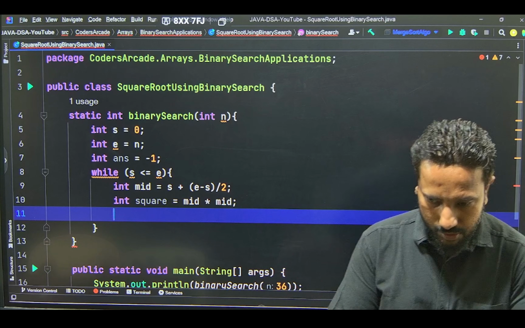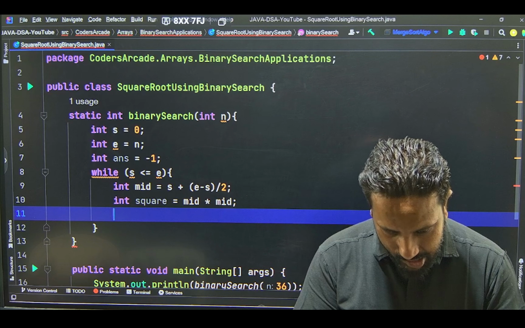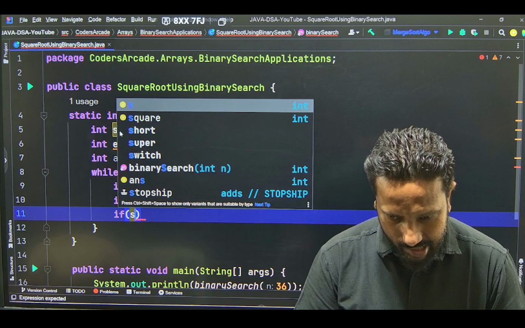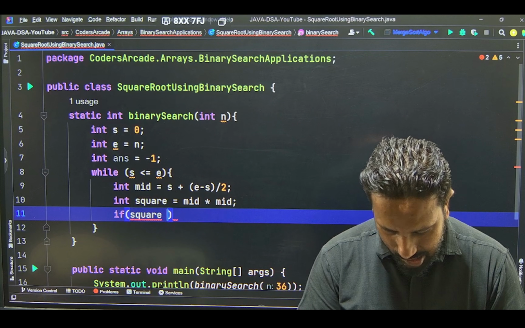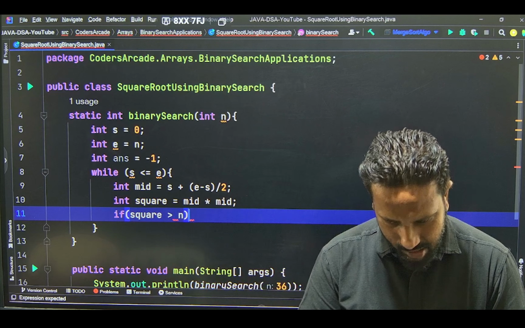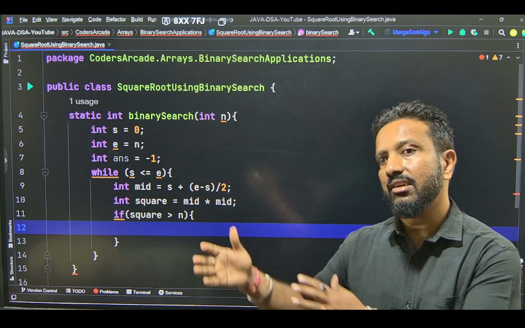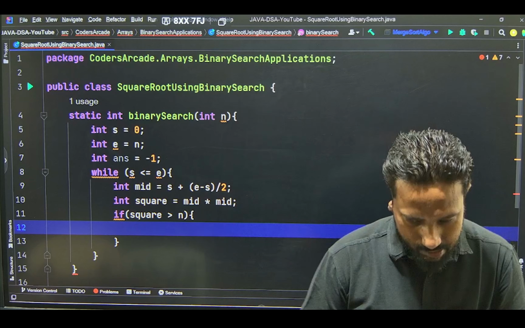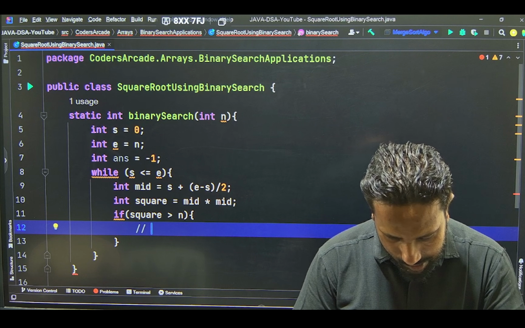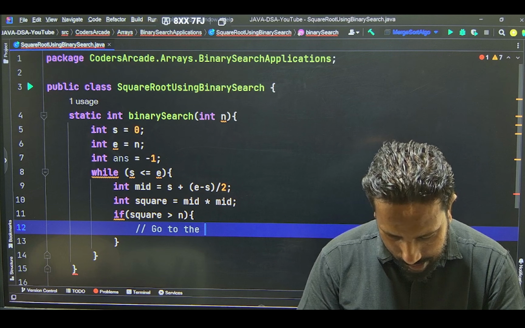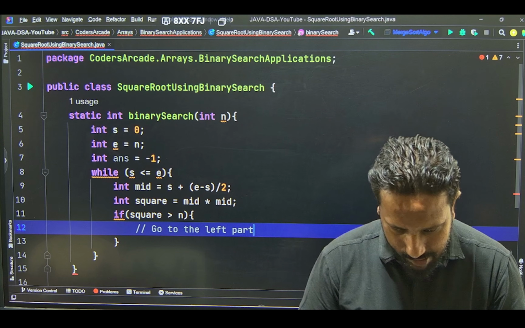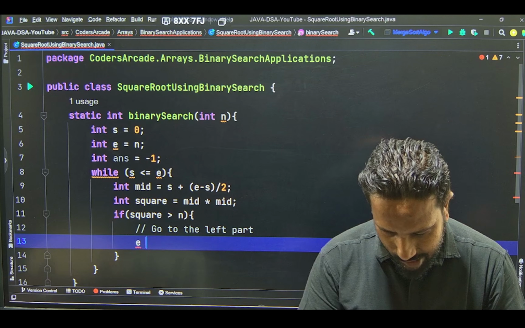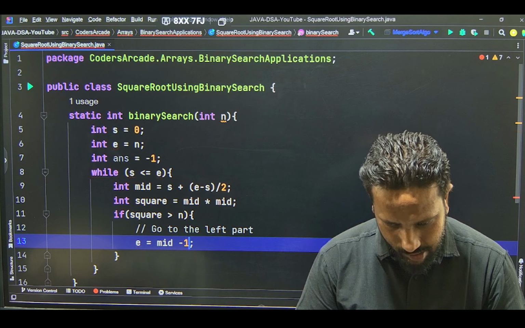Fine. So as we discussed, if our square is greater than the number, then obviously we are going out of bounds. Actually, we are not on the proper side. We'll just say go to the left part. So how do you go? End equal to mid -1.